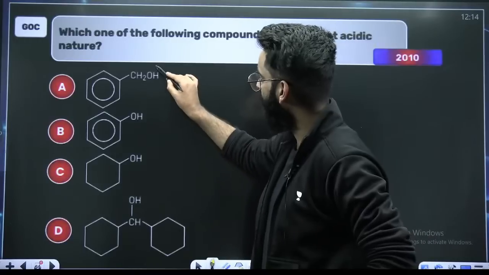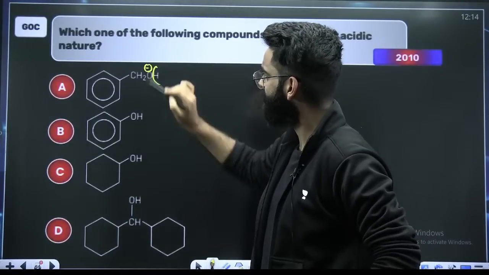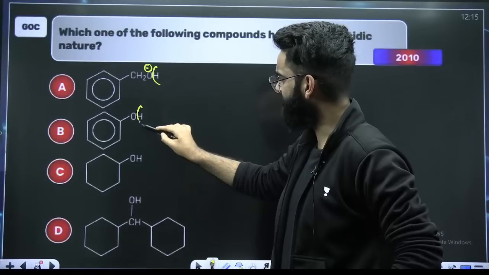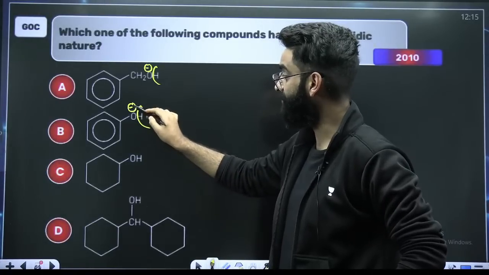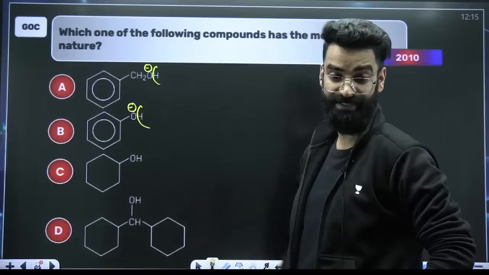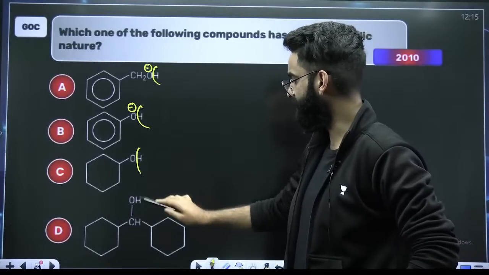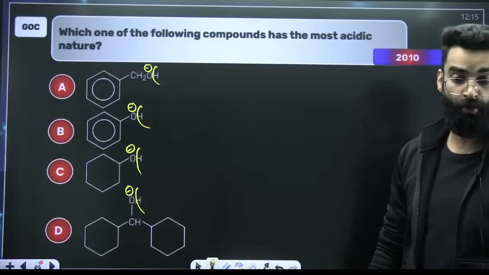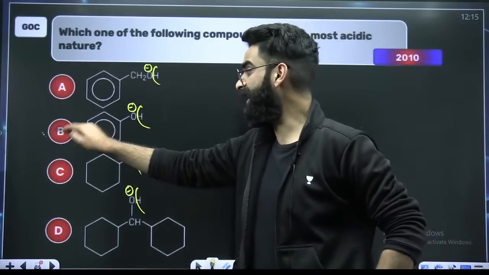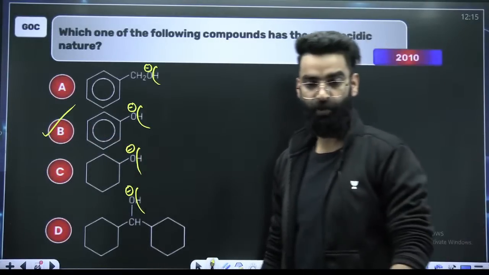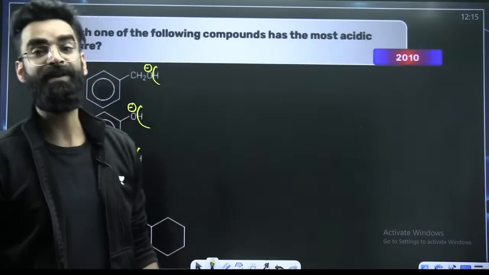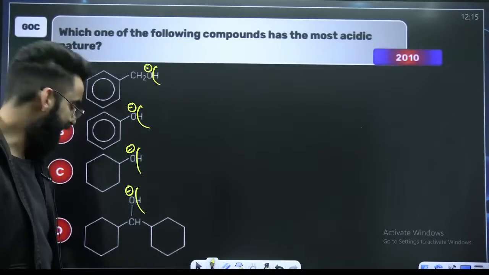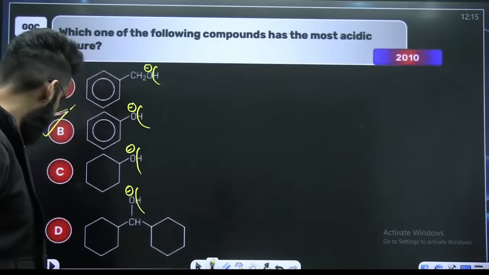If you take hydrogen out as H positive, there will be a negative charge on this oxygen. This negative charge is not resonance stabilized. But if you take H positive out from here, there will be a negative charge on this oxygen, and this negative charge is resonance stabilized, phenoxide ion. So the negative charge is more stabilized in case of B, because of resonance. Wherever the conjugate base is more stabilized, the acid is going to be stronger. Done, as well as dusted.